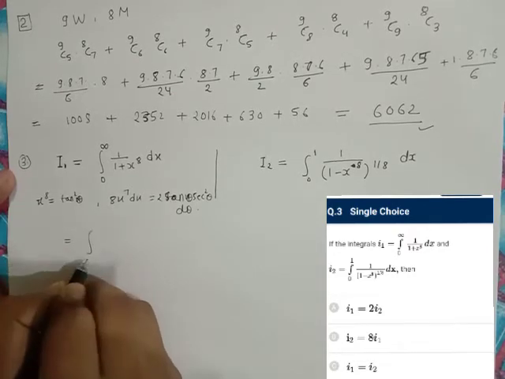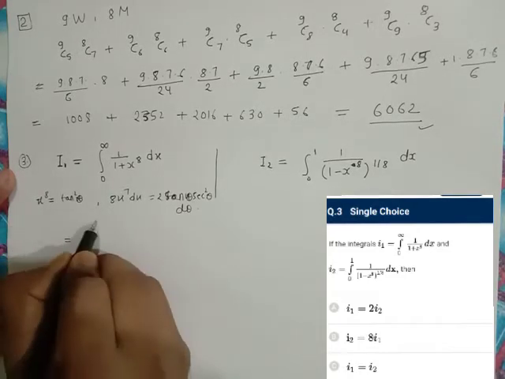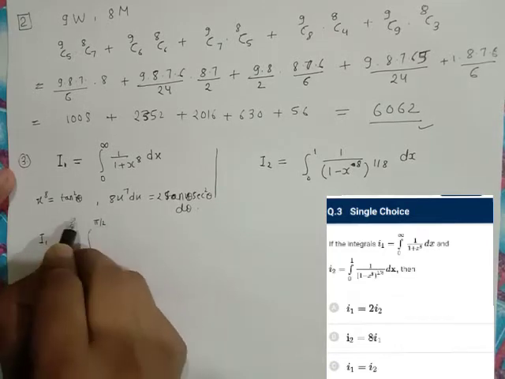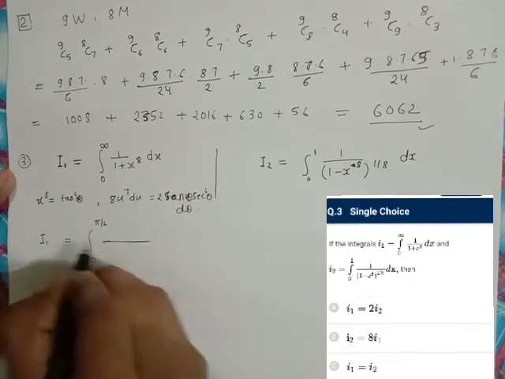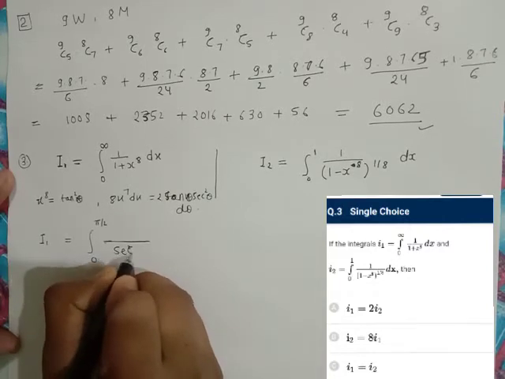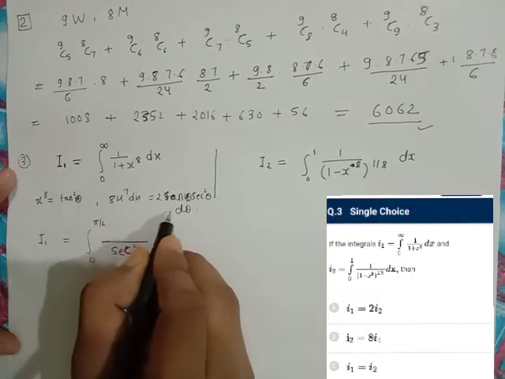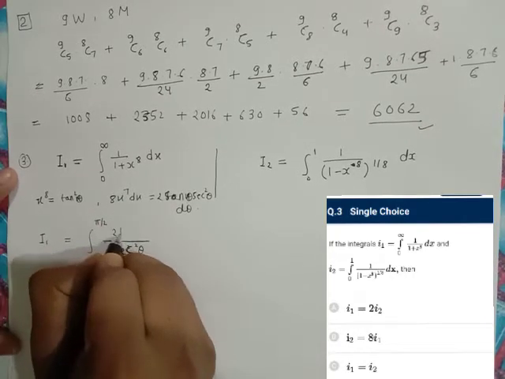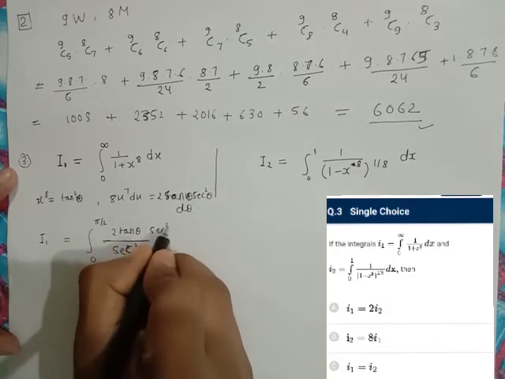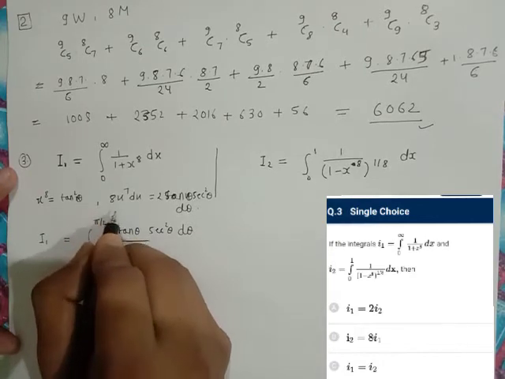Okay, what will the limits change to? The limits will be 0, and it's going to infinity, so it will be pi by 2. This will simply become 1 plus tan square theta, that is sec square theta, and dx can be written as 2 tan theta into sec square theta d theta divided by 8x to the power of 7.